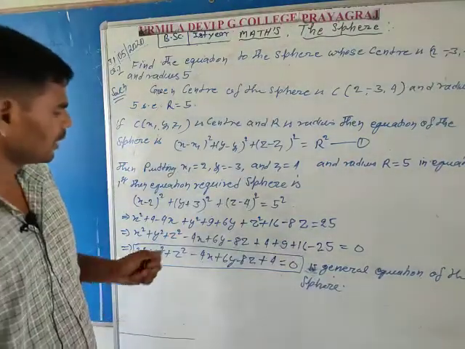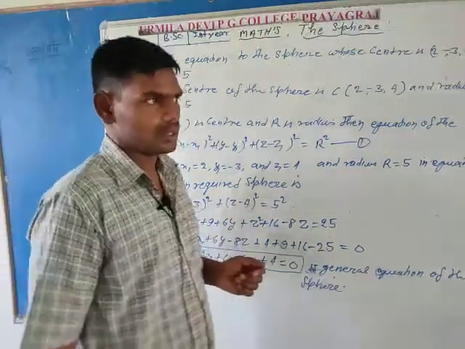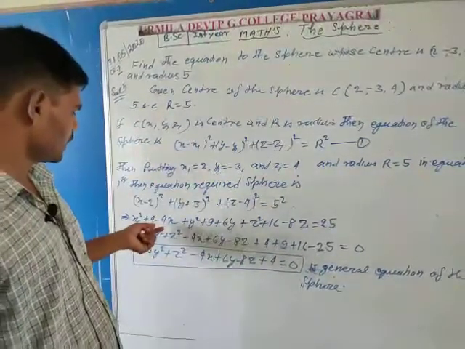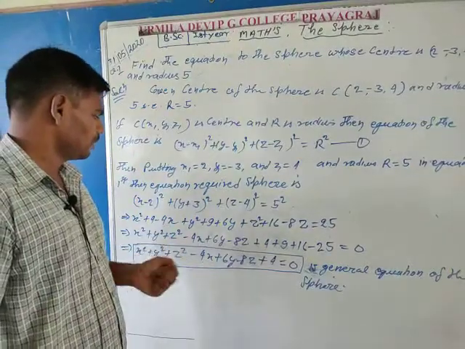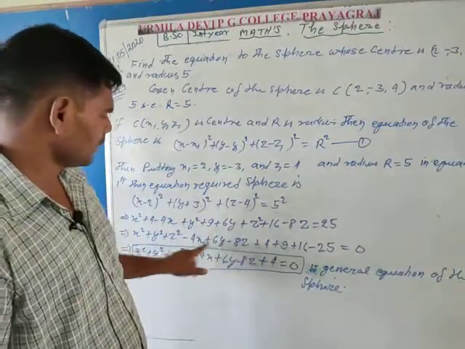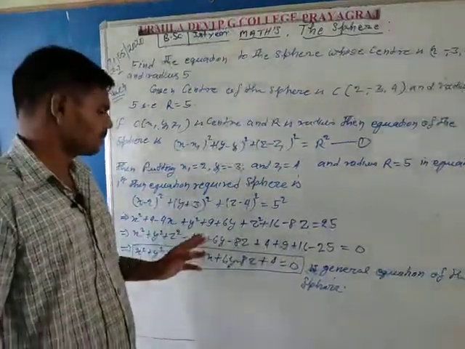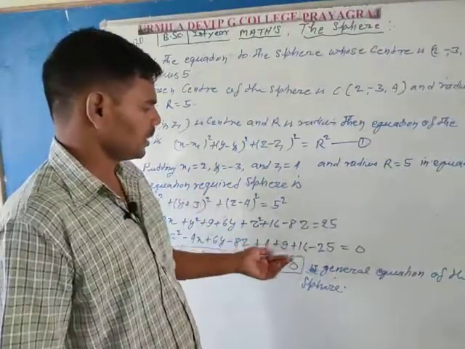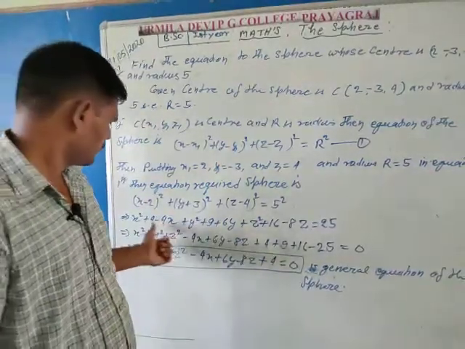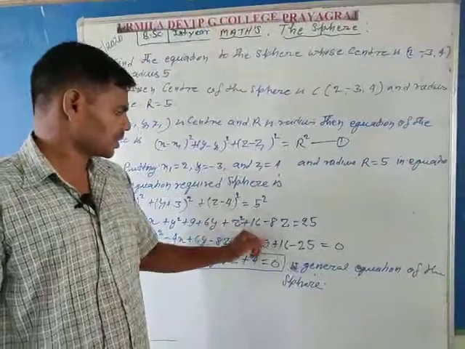After that, write all the variables of first degree. The first degree variables are minus 4x plus 6y minus 8z. After that, the degree 0 terms, meaning the constants. Constants are 4 plus 9 plus 16.